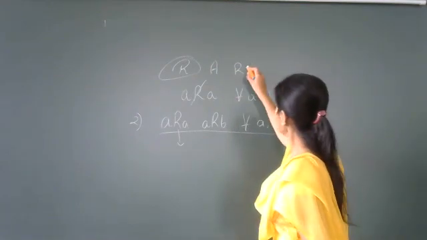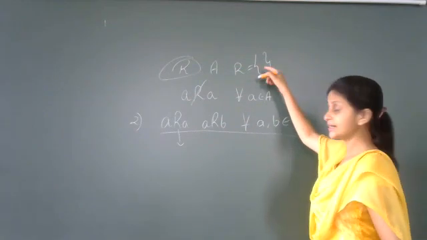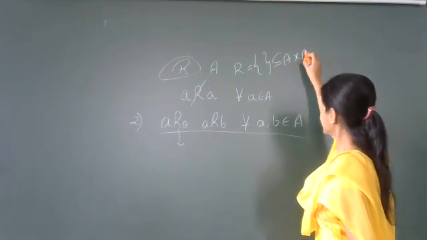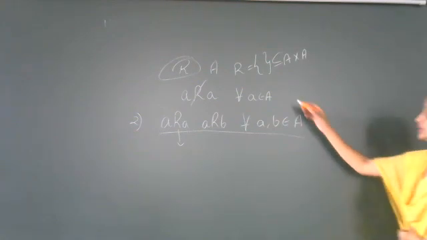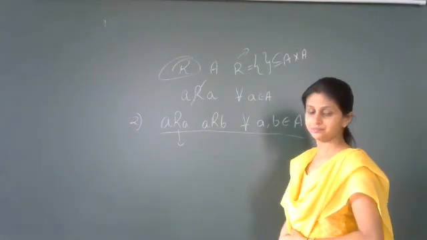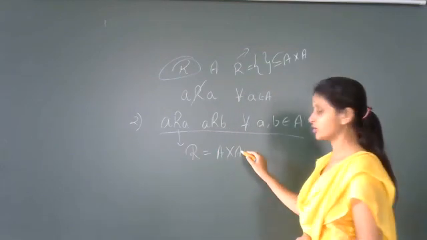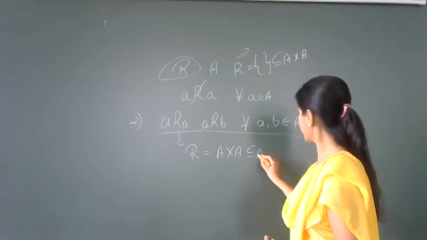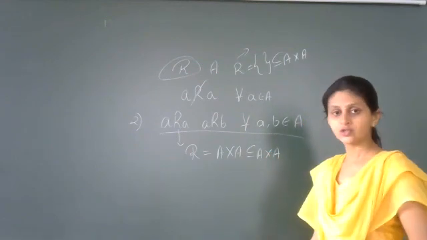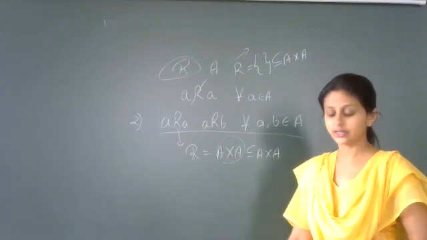This null relation will be nothing but the empty set, right? That empty set is a subset of any set. It is a subset of the Cartesian product A cross A also. So this set is said to be the empty relation. What is universal relation? Here R is nothing but the entire set A cross A. And as every set is a subset of itself, A cross A will be a subset of A cross A itself. Right? So this is a relation, and which type of relation is this? This is nothing but universal relation.